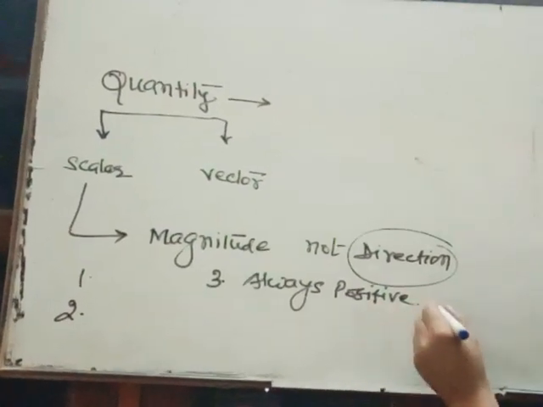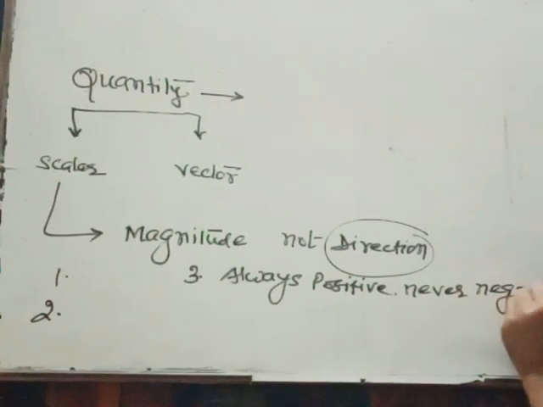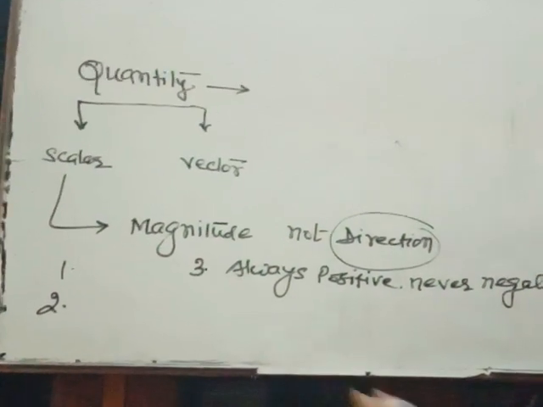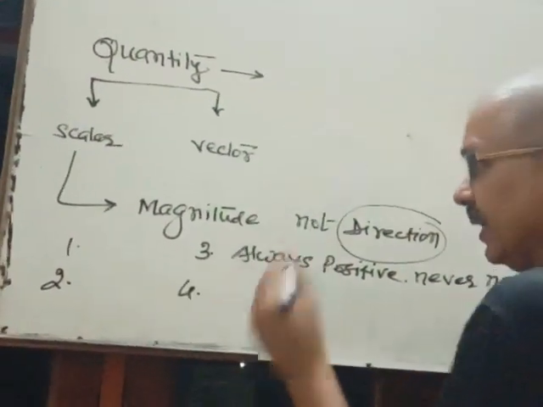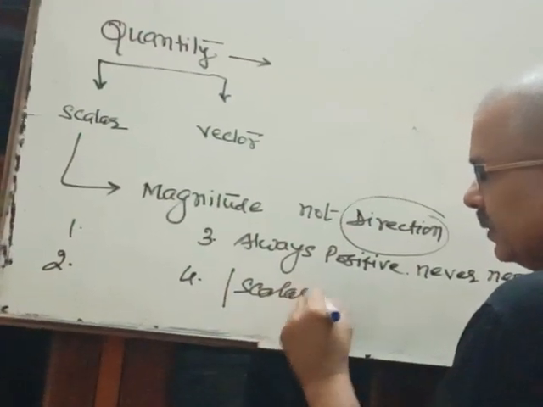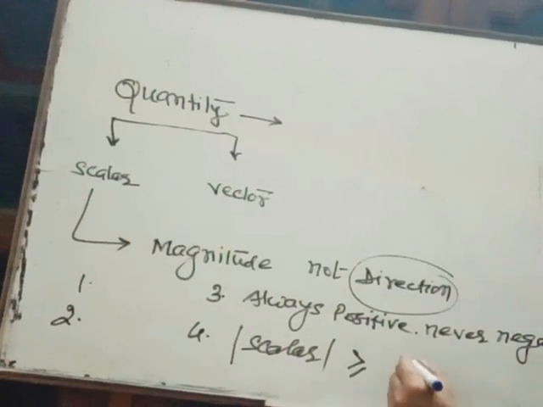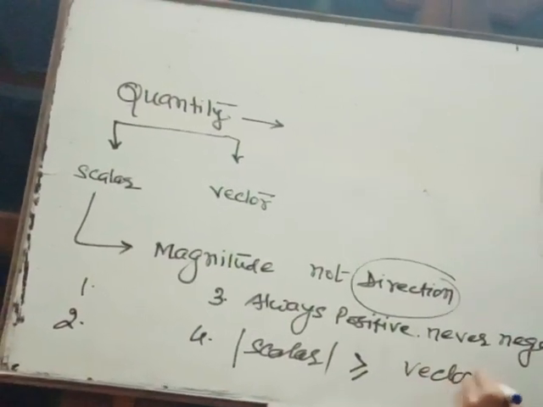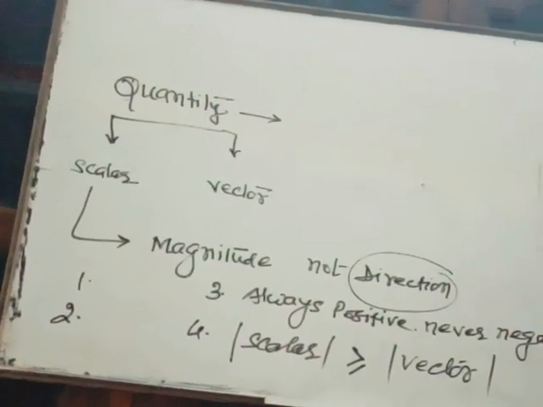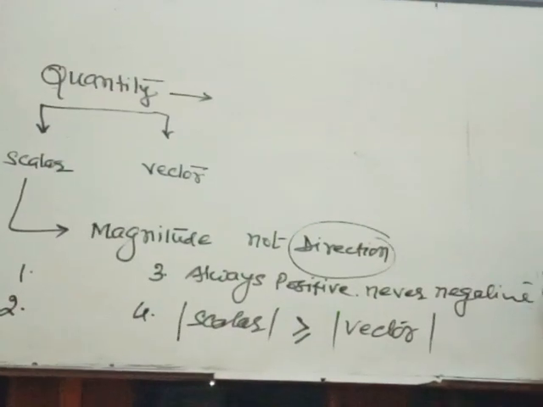Fourth, generally the magnitude of a scalar quantity is either greater than or equal to that of the same vector quantity. So these are the few properties of scalar quantity.